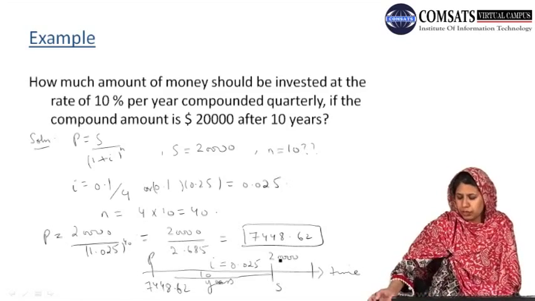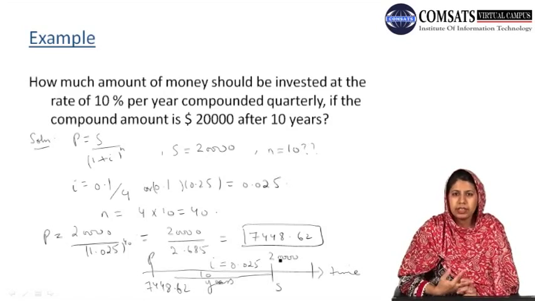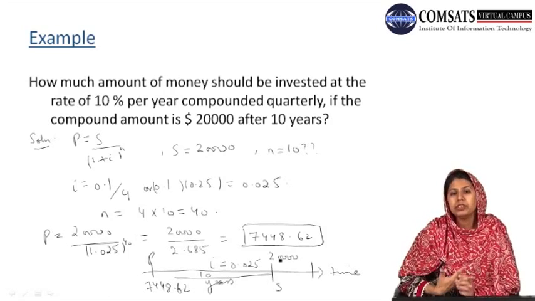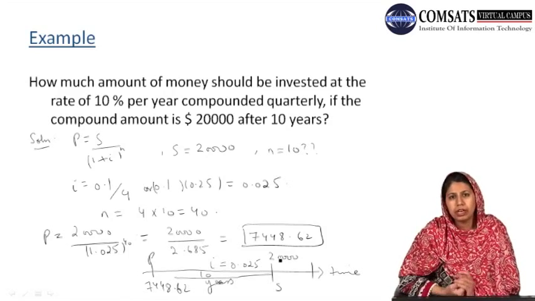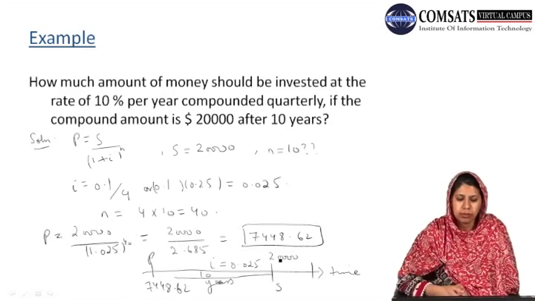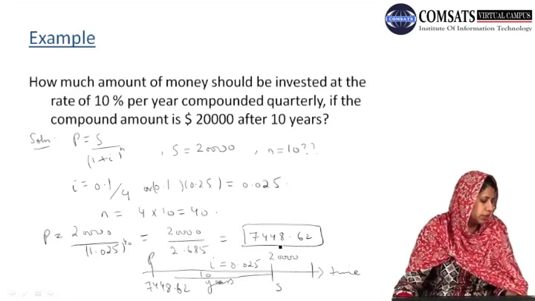So knowing the values of the compound amount, interest rate and the number of compounding periods, we can easily find what amount should be invested, which will give us the required compound amount after some duration of time with the interest rate i per year.